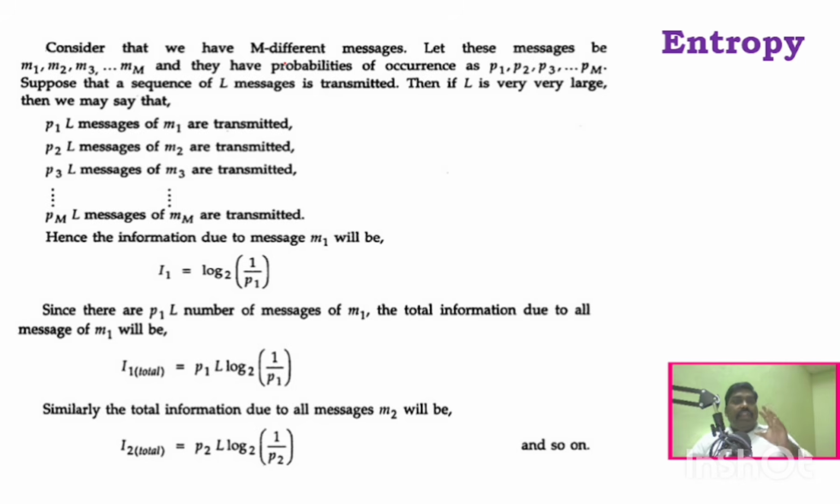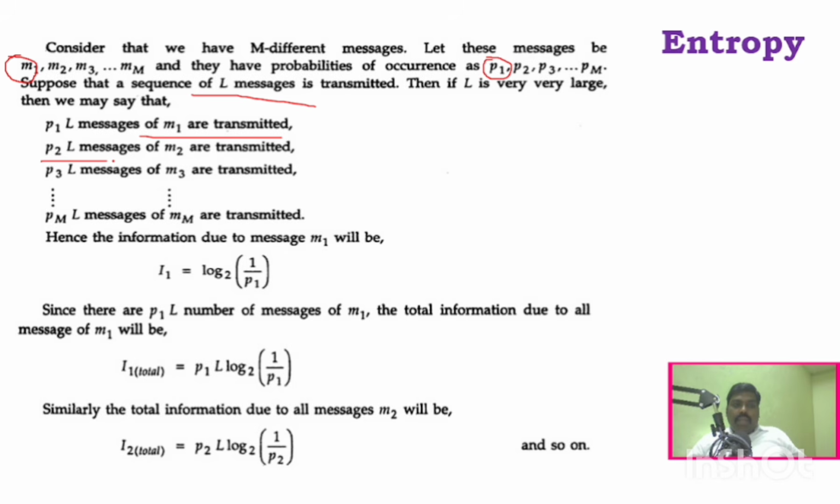Now consider m different messages, that is m1, m2, m3, m4, and for every message there is a probability of occurrence, which is p1, p2, p3, p4 and so on. Suppose a sequence of length L messages is transmitted. Now you see here, P1 into L, where P1 is the probability and L is the number of messages, gives the number of messages of M1 that are transmitted.